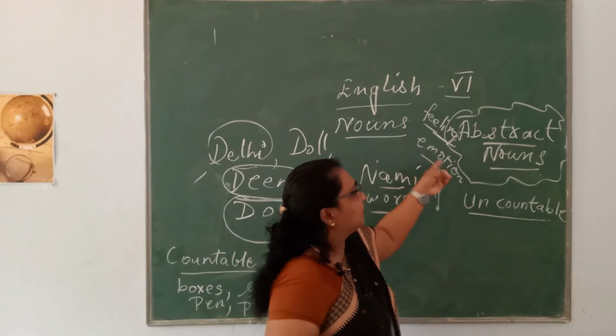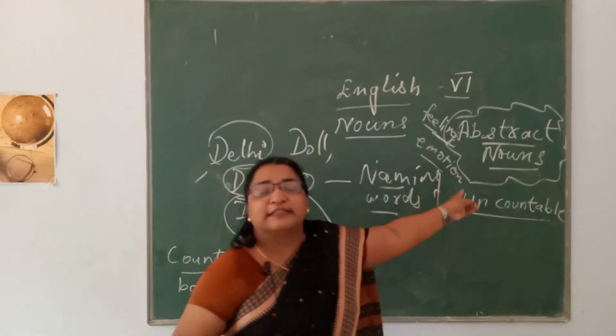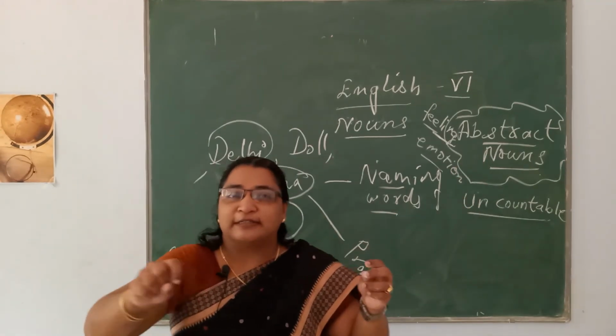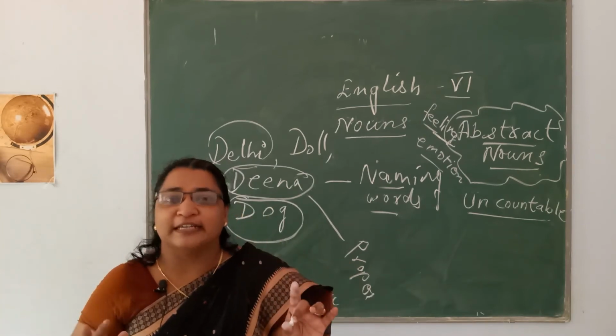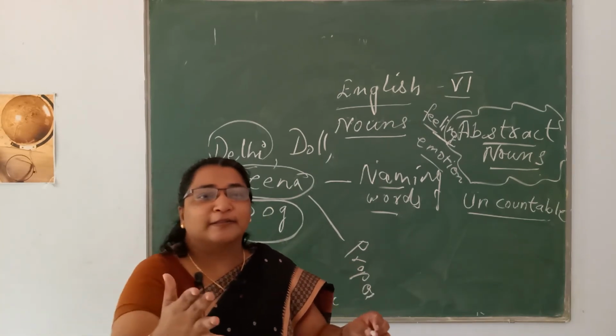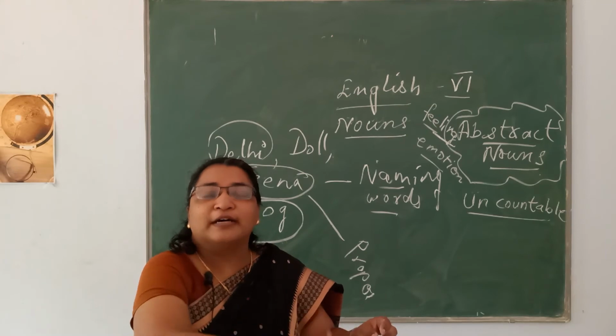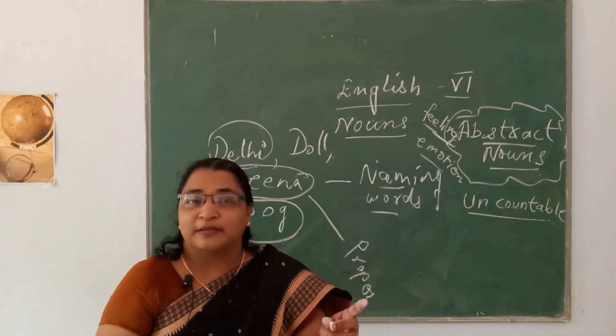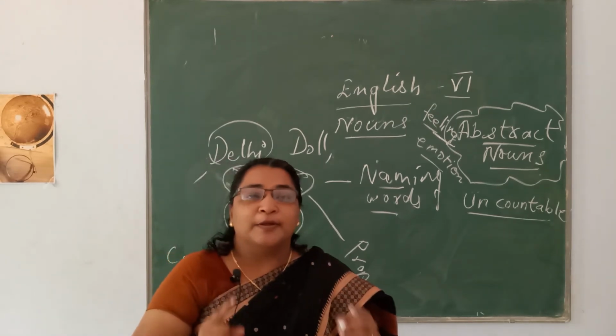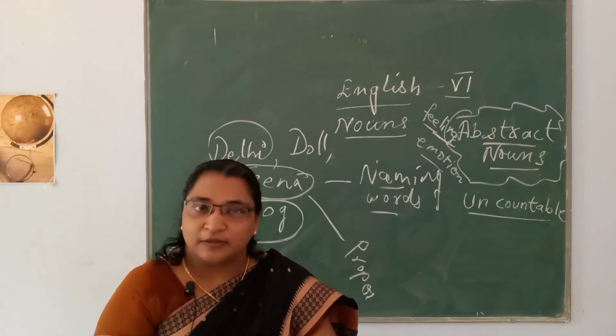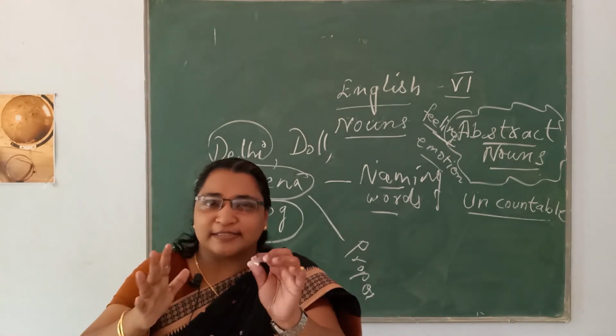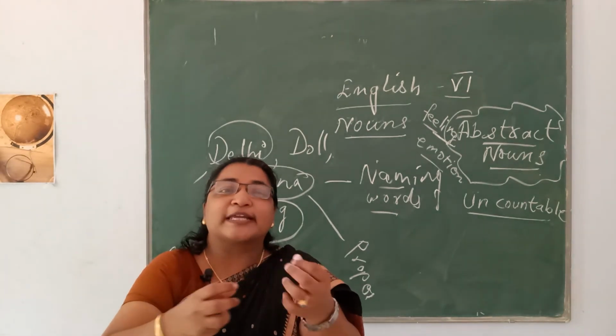Feelings and emotions come under abstract nouns, which we cannot touch, we just can feel it. Here the mother is loving her child, loving. The word love is abstract. Did you understand? We can only see it, but you cannot touch it.